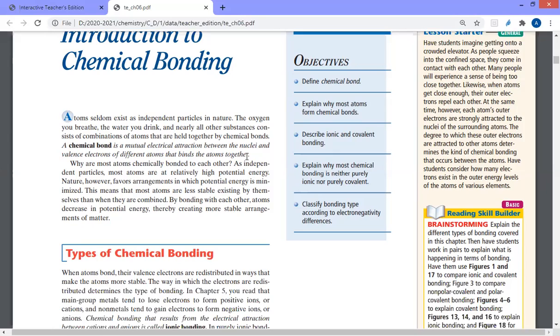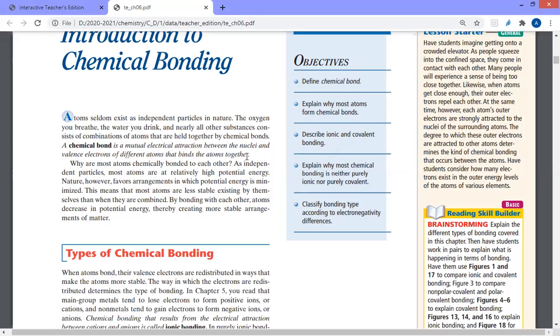The nucleus of one atom tries to attract the electrons of the outermost energy level, and the nucleus of the other atom also tries to attract the outermost energy level electrons. So somehow this kind of attraction, or this kind of force, makes the two atoms bond together, forming the chemical bond.